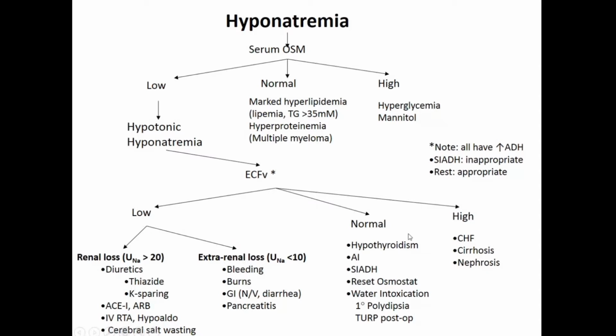Now, other conditions like you have to rule out hypothyroidism, you have to rule out SIADH, and when the ECF volume is high, cirrhosis and nephrosis have to be ruled out. Okay. So always remember that, as I said, osmolarity is the first thing. When you see a patient of hyponatremia, calculate the osmolarity. If the lab is not doing it, you calculate using your sodium, glucose, and urea. Okay. So I'll be asking this formula at the end of the class. I'm sure all of you know about it.